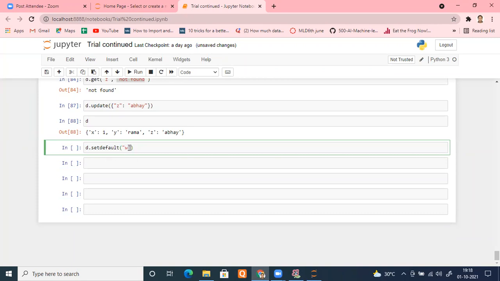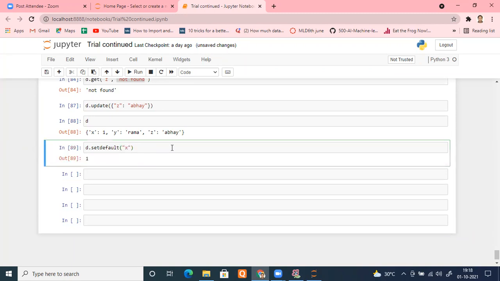If it's not there, let me show you an example. Let me put X here and run. It returned the value corresponding to X, which is 1, right? But what I want is to check whether W is there or not. If W is not there, I want to save it in the dictionary. I want to update my dictionary at the same time, but not in two commands.